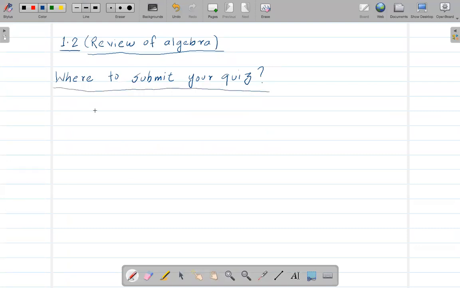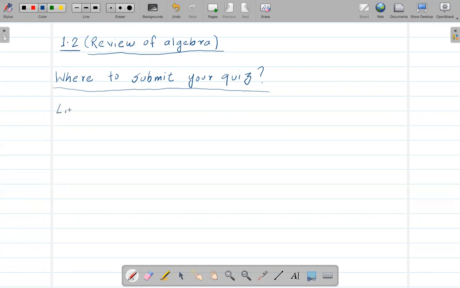Now let's start. This section is basically just a review of algebra. I'll quickly go over a few things that you learned in algebra. I'm not really going to go deep into it, expecting that you know it. Since you're taking Calculus 1, I hope most or all of you took at least college algebra, or maybe precalculus or trigonometry. I hope you know those basic things, but I still want to cover a few things in this section.